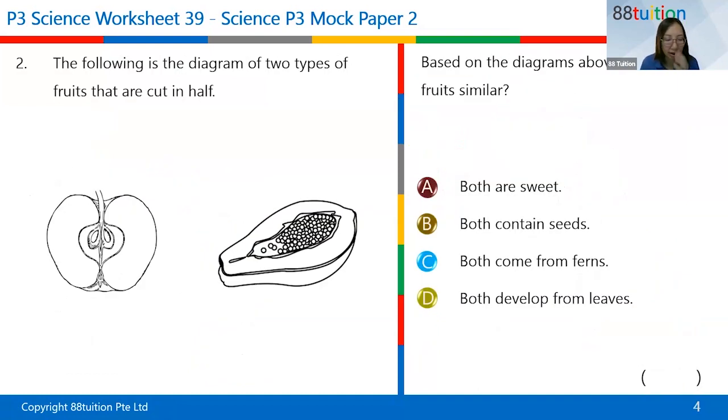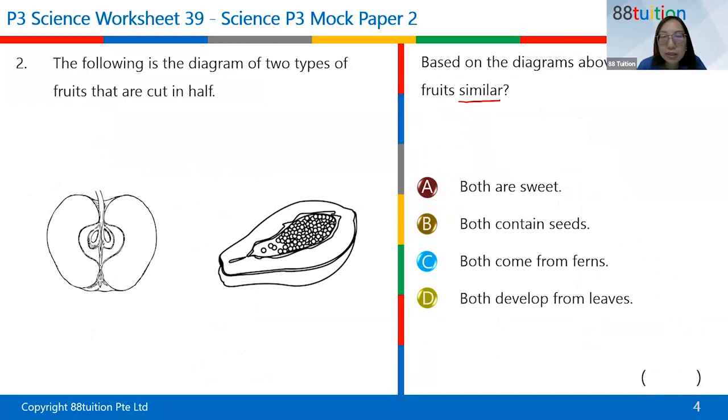Question 2, this is a diagram of 2 types of fruit cut into half. Based on the diagram, how are the fruits similar? So similar means same or different. Either you unmute yourself or you type into the chat. If you're so shy, I actually prefer you to type into the chat. All right, so can y'all tell me same or different? Similar means what?